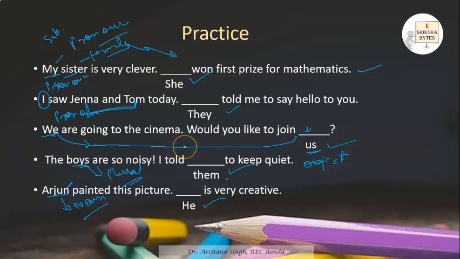This is the function of nouns and pronouns. We know the different kinds of nouns and the different kinds of pronouns, but when it comes to usage, we face problems. I hope this particular session is going to help you with how we have to use nouns and pronouns and what the function of nouns and pronouns is in sentences. So keep learning.